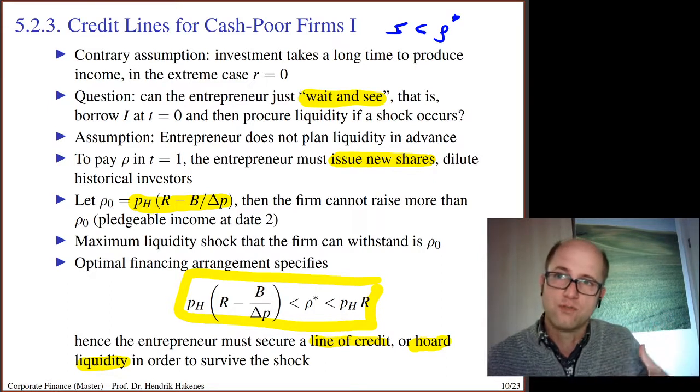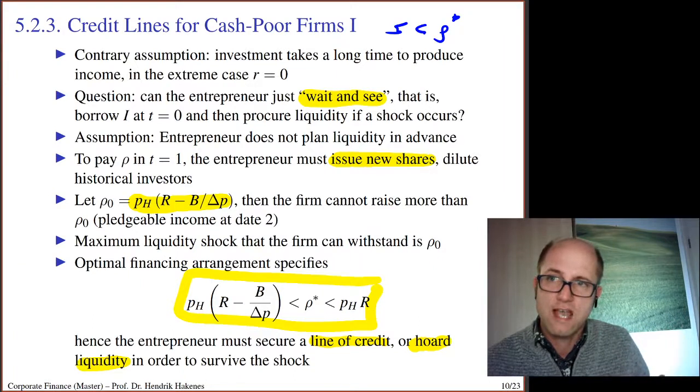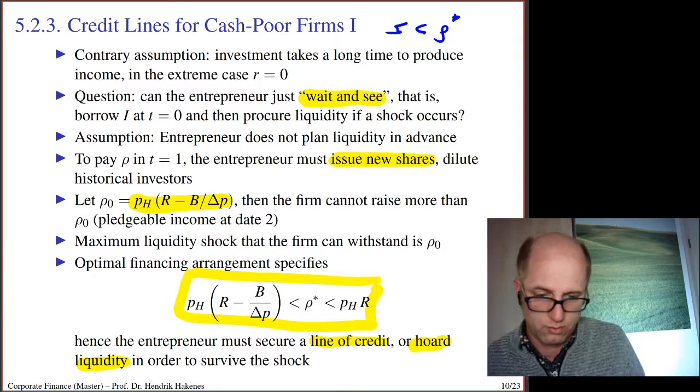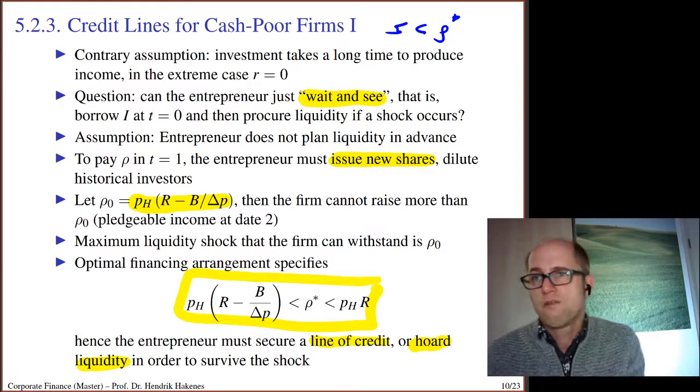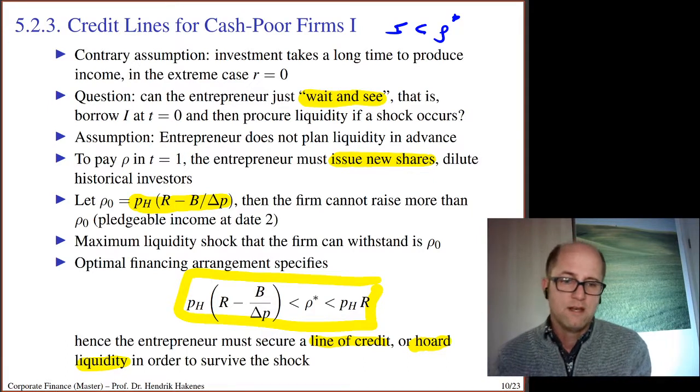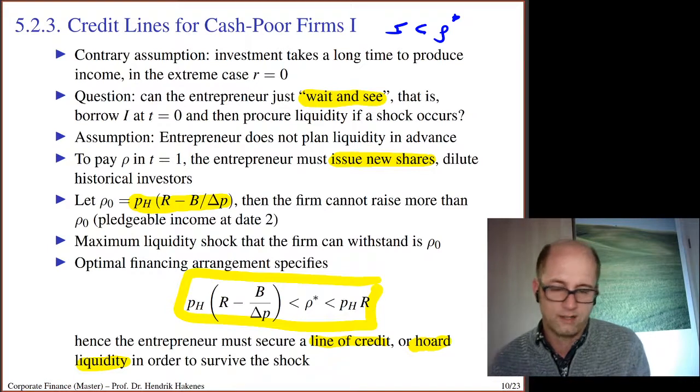So I just have to use the difference as liquidity storage. Okay, with the line of credit it is exactly the same. The size of the line of credit would have to be exactly equal to rho star.